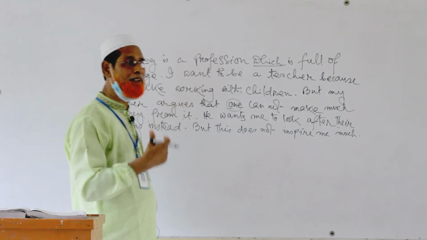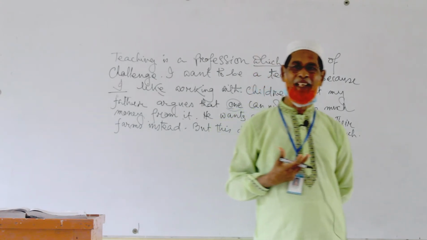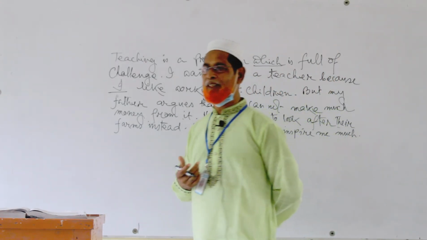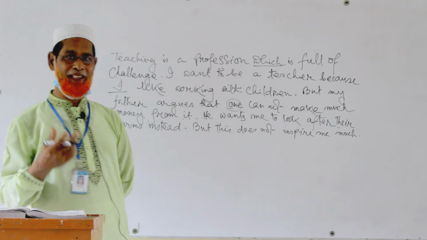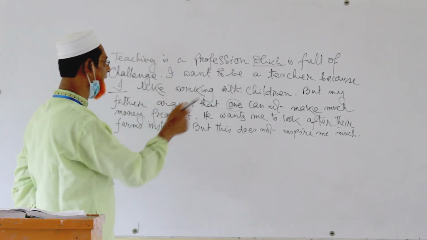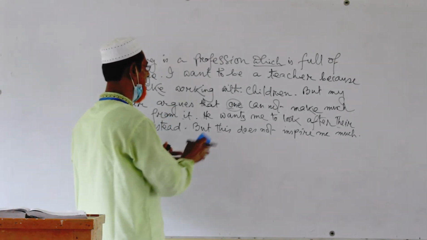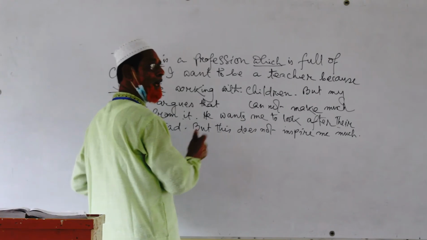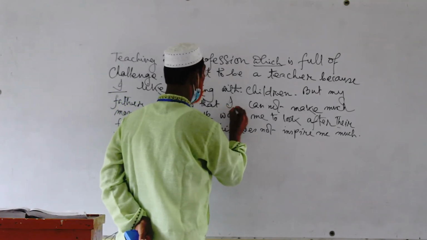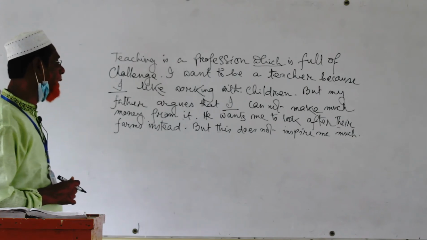That means my father is talking with me, and here the object is me and the subject form of me is I. My father argues that I cannot make much money from it.